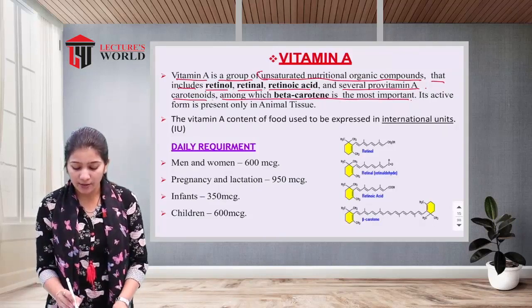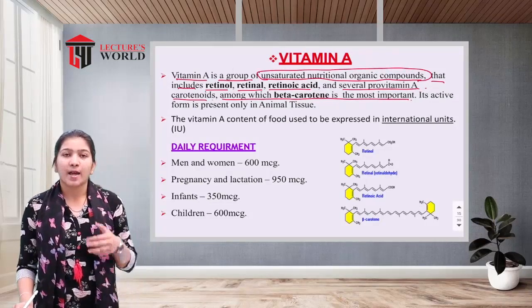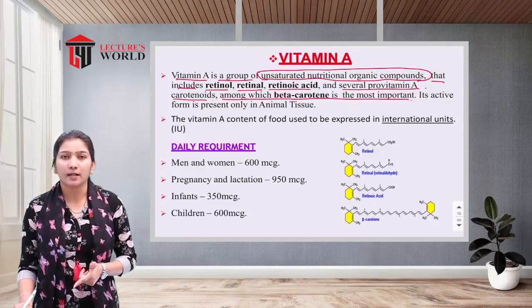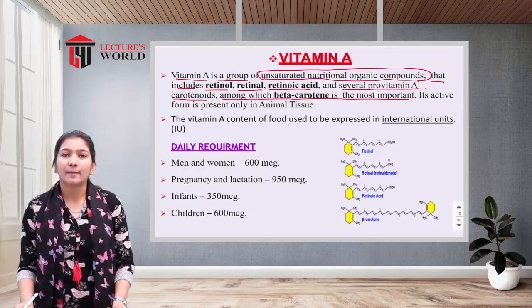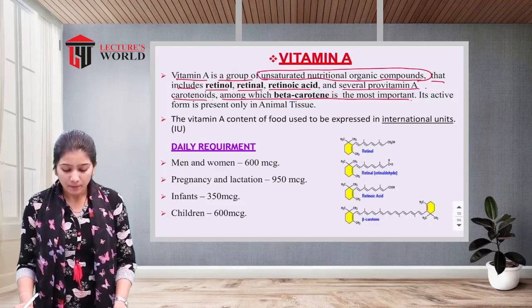They are unsaturated nutritional organic compounds, and there are various forms of vitamin A present like retinol, retinal, retinoic acids, and moreover there is also availability of provitamin A, which is known as carotenoids.